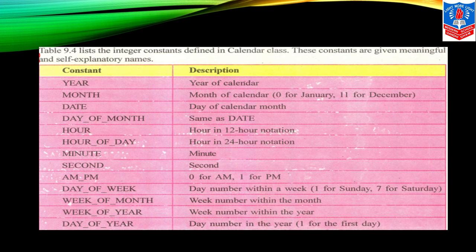DAY_OF_WEEK, so the day number within a week: 1 for Sunday and 7 for Saturday. Got it? If it is 4, you can find out which day it is. WEEK_OF_MONTH, the week number within the month. WEEK_OF_YEAR, the week number within the year. And DAY_OF_YEAR, that is the day number in the year, 1 for the first day of the year. I hope you are getting it, children.